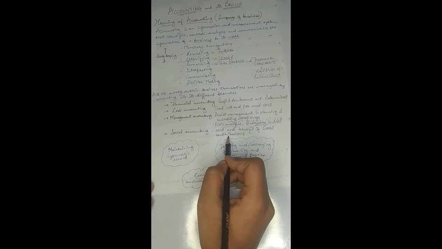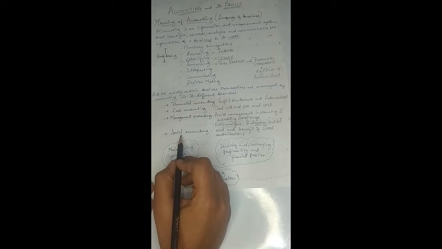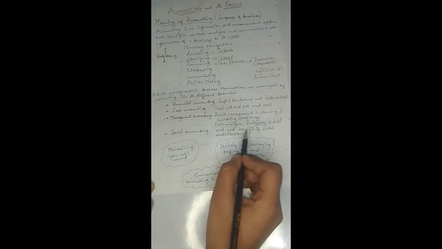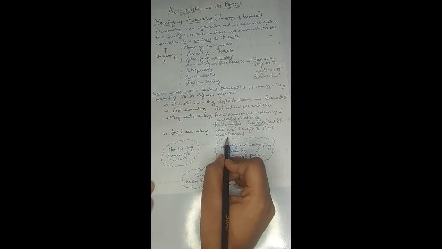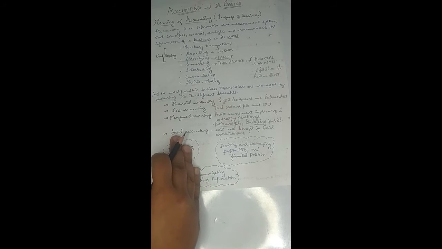So all the social contributions that are made by the companies, all the social awareness campaigns, and all the money which is related to the social contributions are headed up towards social accounting, right? So social accounting is involved in the cost and benefit analysis of the social contributions that are being made by the organization, right?